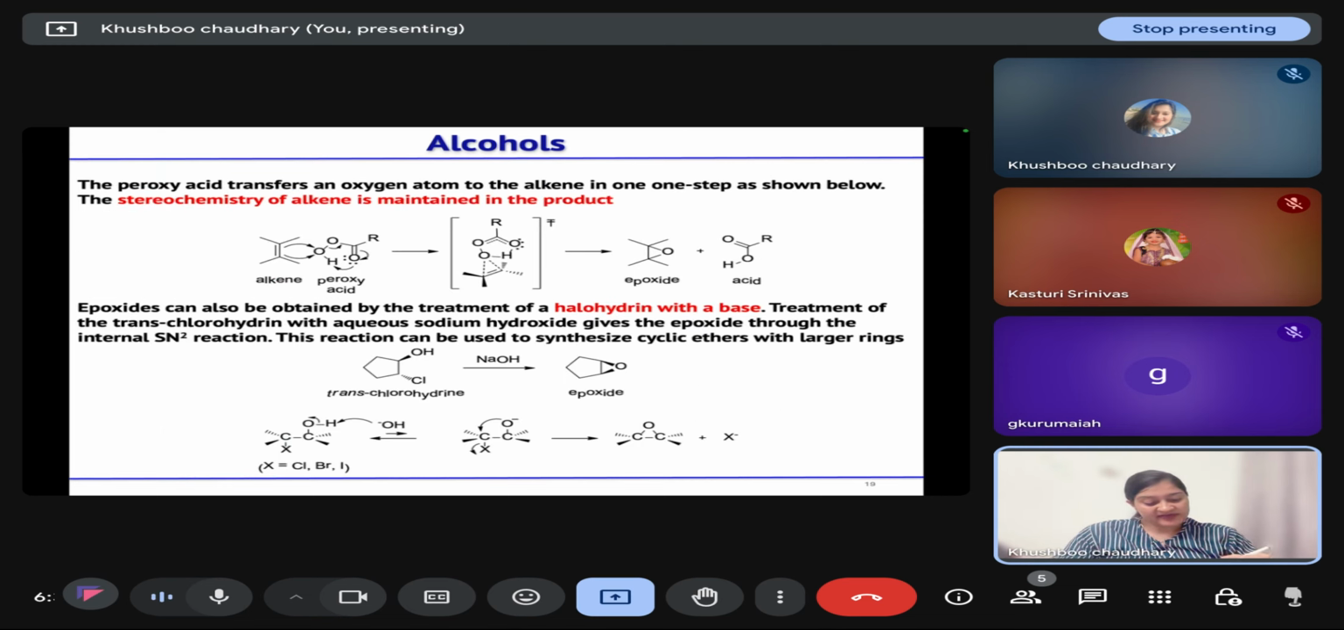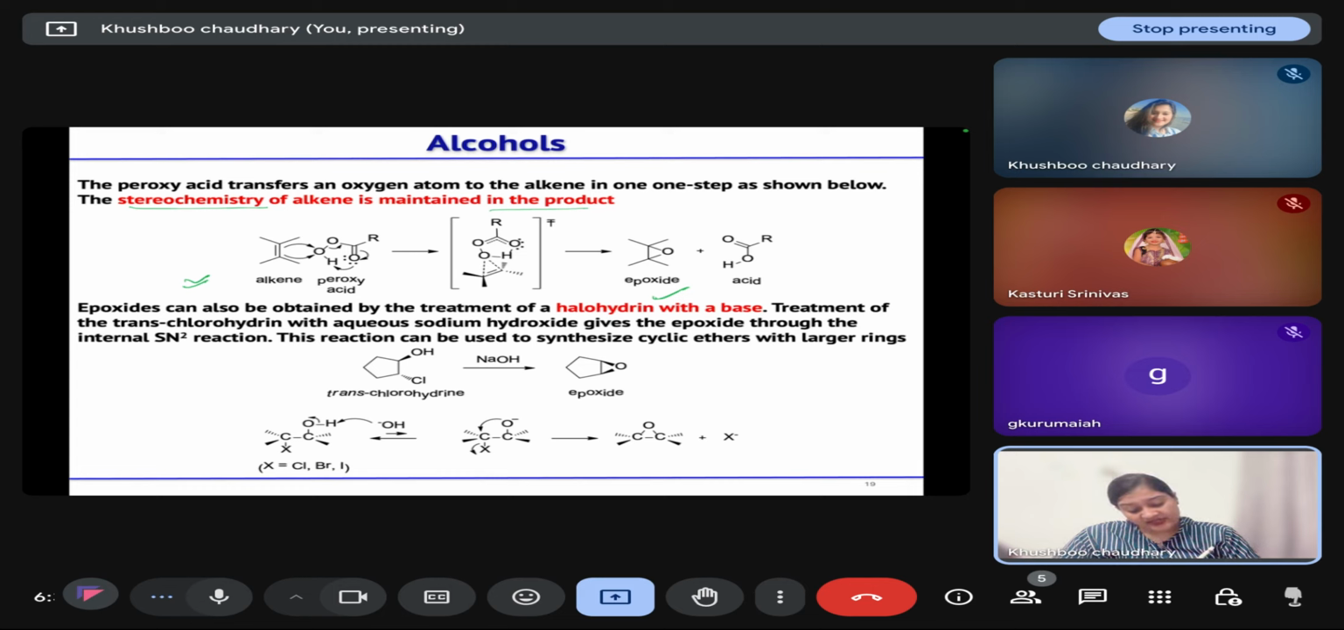So this is the concerted mechanism that is shown here, and in this case, because the oxygen is transferred from the same face, the stereochemistry of your alkene is maintained in the product as well. So you will get your epoxide with the same stereochemistry as that of the alkene that you started with.